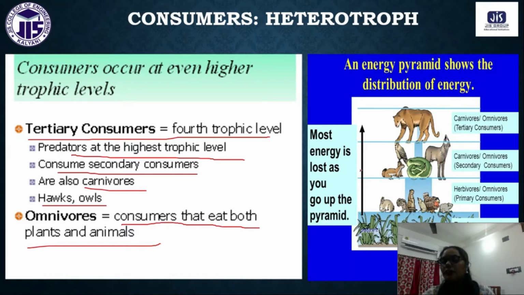how energy will be passing from the producer to primary consumer to secondary consumer to tertiary consumer. Okay, so this is the energy level. Most of the energy is lost as you go up the pyramid. Exactly. So for this pyramid, the first level will have the high energy level. If we go towards the upside, you can see the loss of energy.